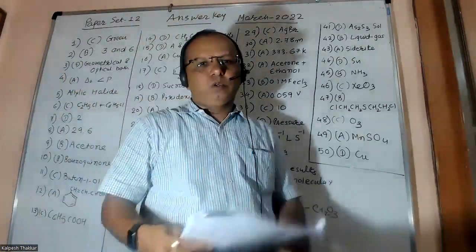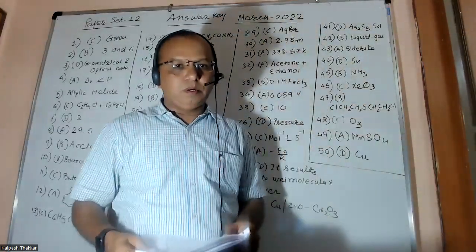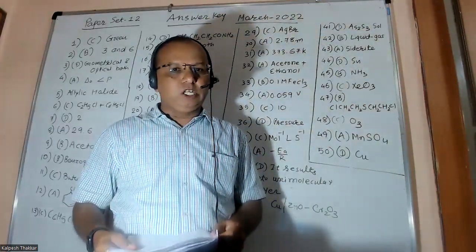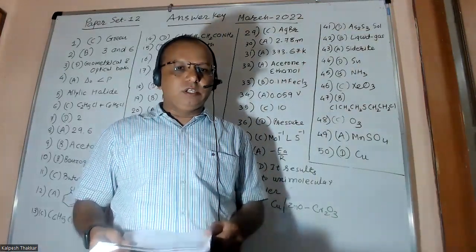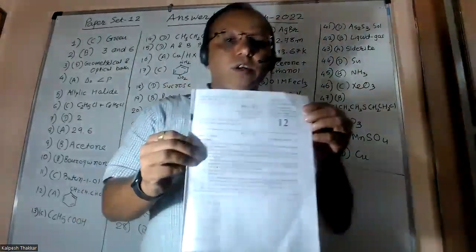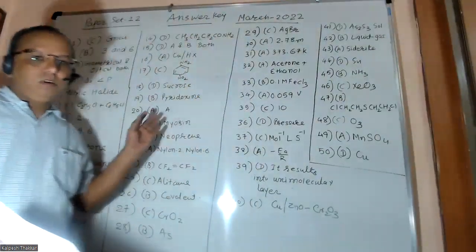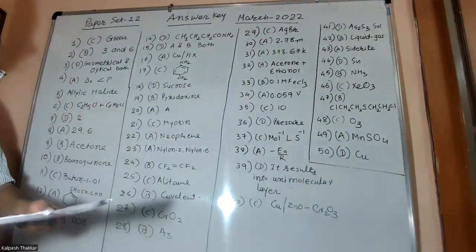Hello friends, today we are going to solve the chemistry question paper of March 2022 that was held today. Friends, I have paper set number 12, and here is the answer key of this paper. Let's go for it. Some questions are here.